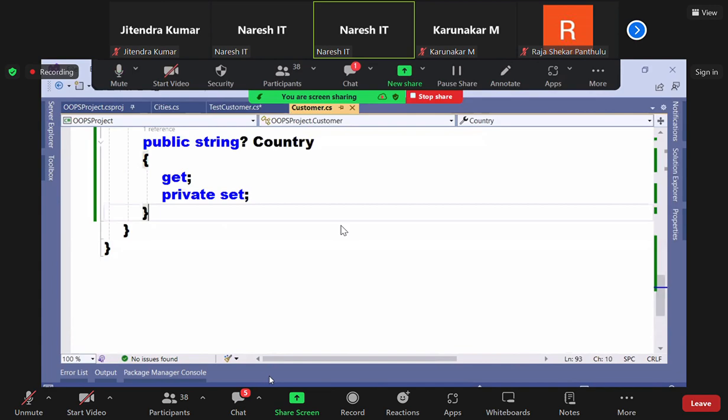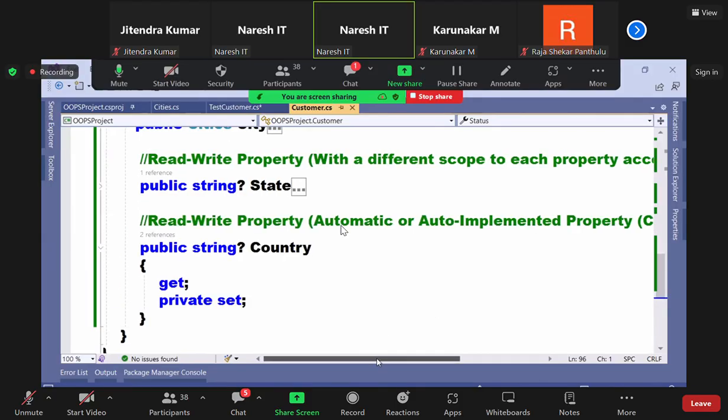Did you understand automatic properties? Tell me, what is an automatic property? When the property doesn't have any extra logic and it contains only get and set, without declaring a field and initializing it, we can directly write a property. A field will be implicitly declared. What is the name of the field? None of our business here. There is a field internally for holding the value, but the field name is not known to you. Am I clear, all of you? So this is an automatic or auto-implemented property.